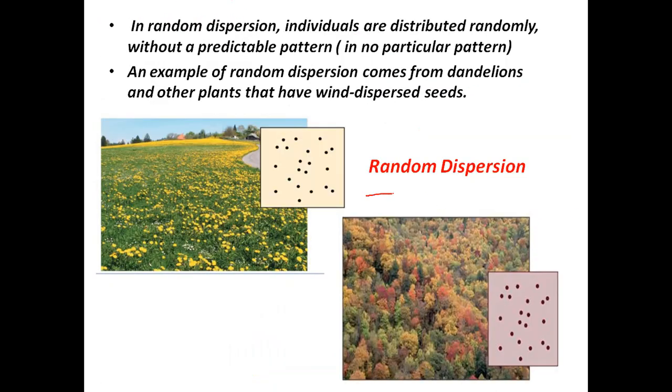In random dispersion, the individuals of a population are distributed randomly. There is no particular or predictable pattern. This is the example of dandelion plants. You can see they are randomly distributed because the seeds are dispersed by the wind, and the wind disperses the seeds randomly, so they grow randomly. So this is how random dispersion is in case of plants.